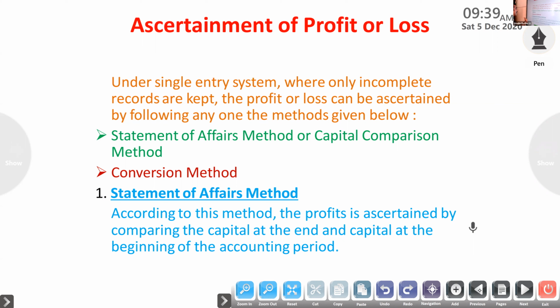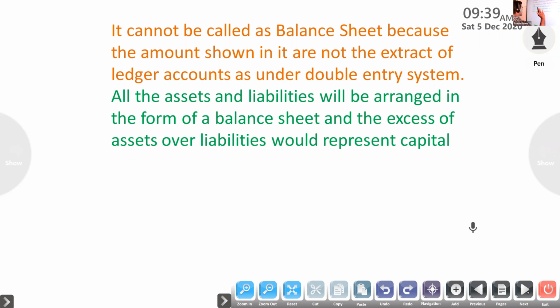I am telling how to find out profit under the statement of affairs method, but first what do you mean by statement of affairs. It is a statement showing the assets and liabilities on a given date, but it cannot be called a balance sheet. Same like a balance sheet, heading statement of affairs.